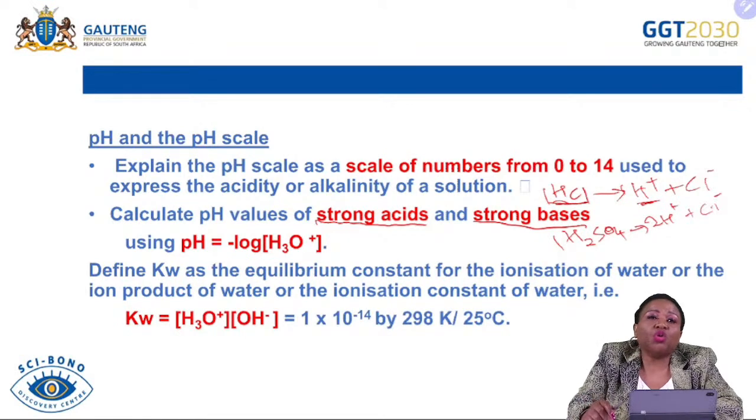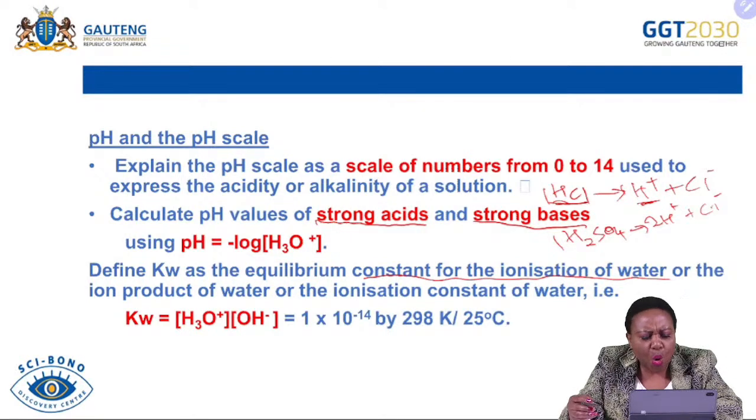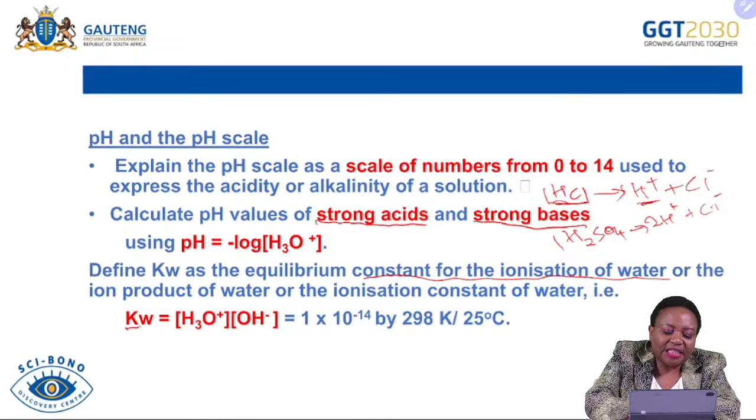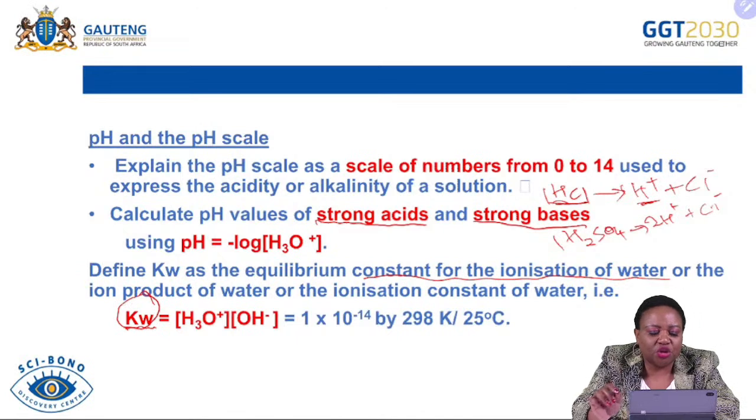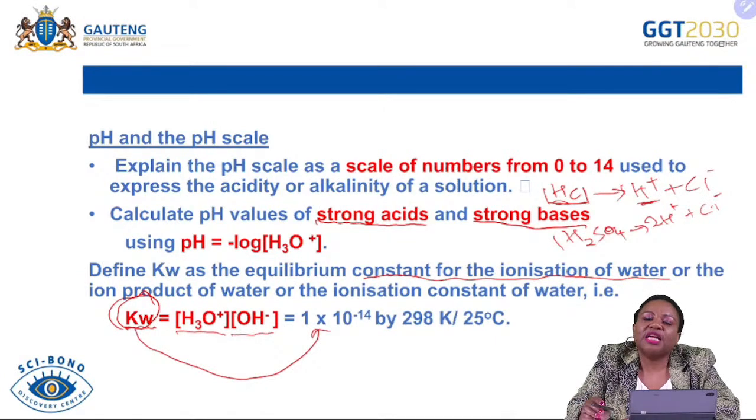So it is very important to remember that as I was defining the strong acids and strong bases, as I was defining the Arrhenius and Lowry-Brønsted theories, those principles are always going to be used when we are explaining some of the concepts that we are going to deal with today. And then we are going to define the Kw, which is the ionization constant of water, or the ion product of water, which is equal to the concentration of hydrogen ions multiplied by the concentration of hydroxide ions. And Kw is a provided constant which is 1 × 10^-14.